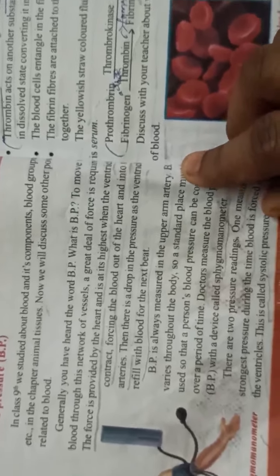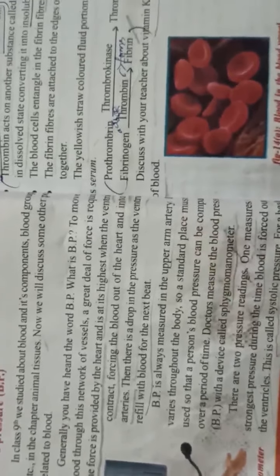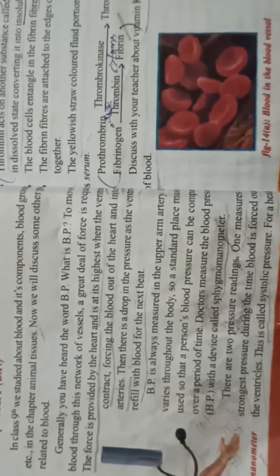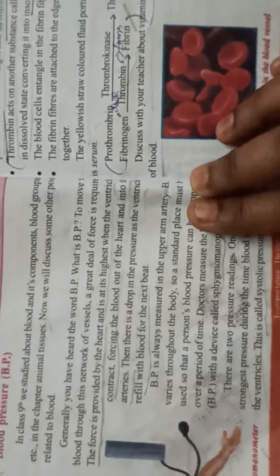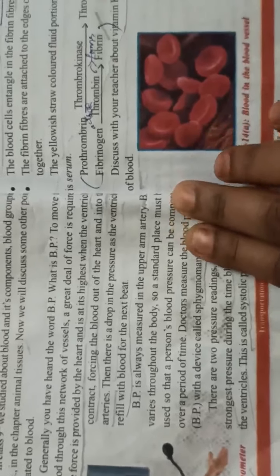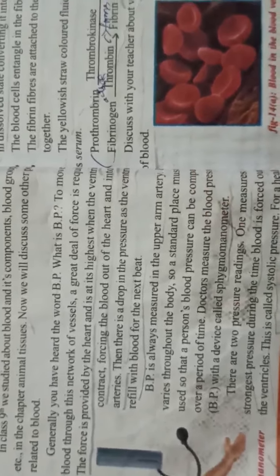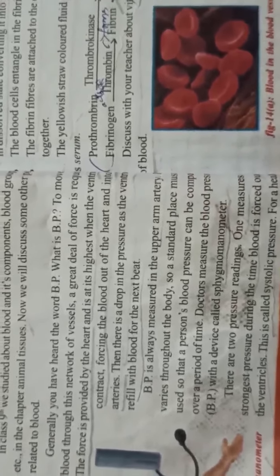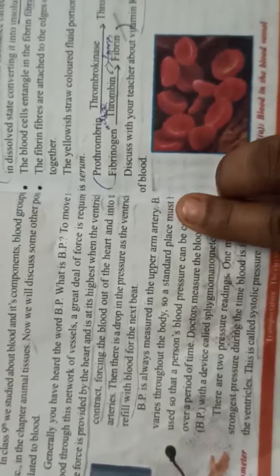The blood is forcibly thrown out from the heart through arteries, and there is so much contraction in the ventricles while the heart pumps blood.